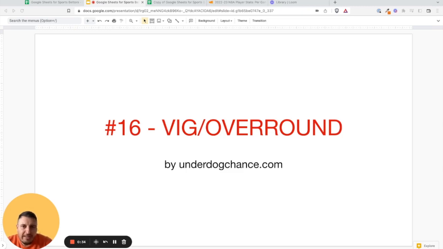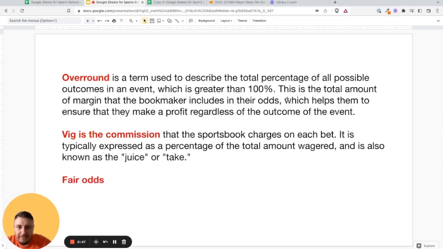So, a little bit different things. I will explain it. But for now, it is important that you understand that bookmakers offer unfair odds, and I will show you how to calculate this in Google spreadsheet. So overround is a term used to describe the total percentage of all possible outcomes in an event, which is greater than 100%. This is the total amount of margin that the bookmaker includes in their odds, which helps them ensure that they make a profit regardless of the outcome of the event.